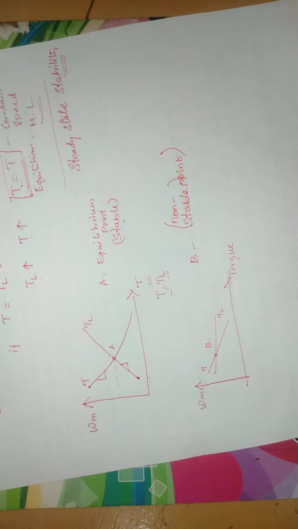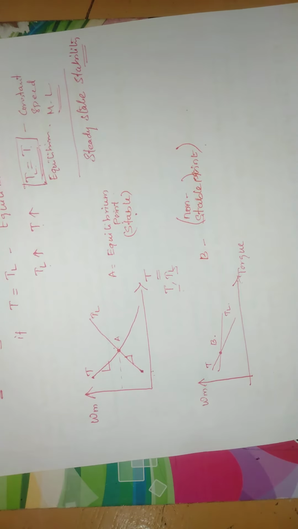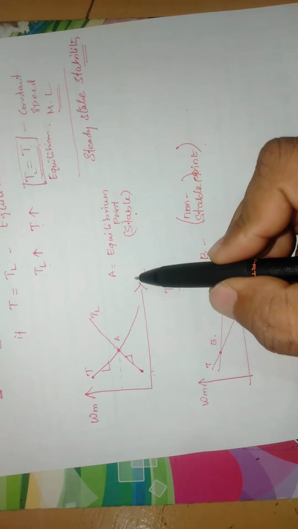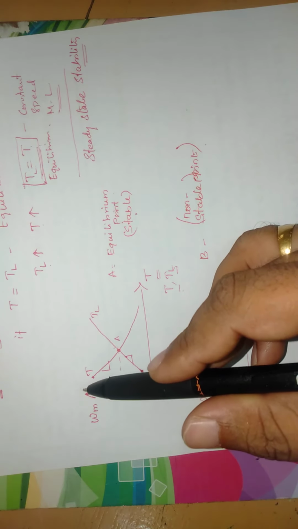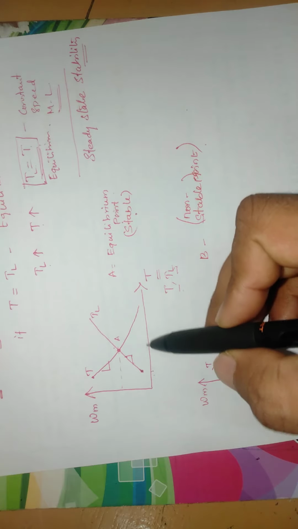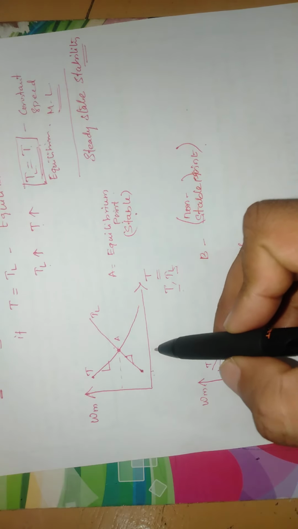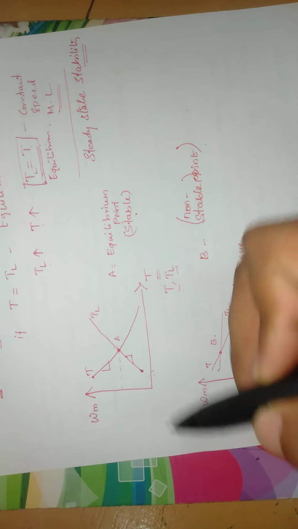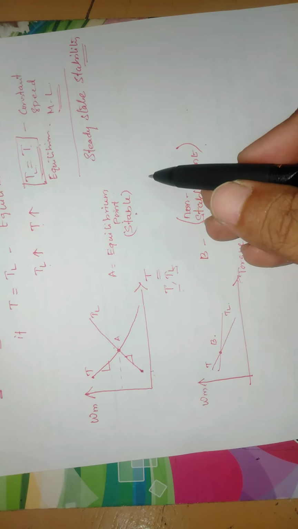From these two diagrams, we can identify that as torque increases gradually, speed also increases. Already we have studied which torque is higher, and based on that the speed will follow. If the motor torque is higher, the speed will be in the motor direction. If the load torque is higher, the speed will be in the load torque direction.